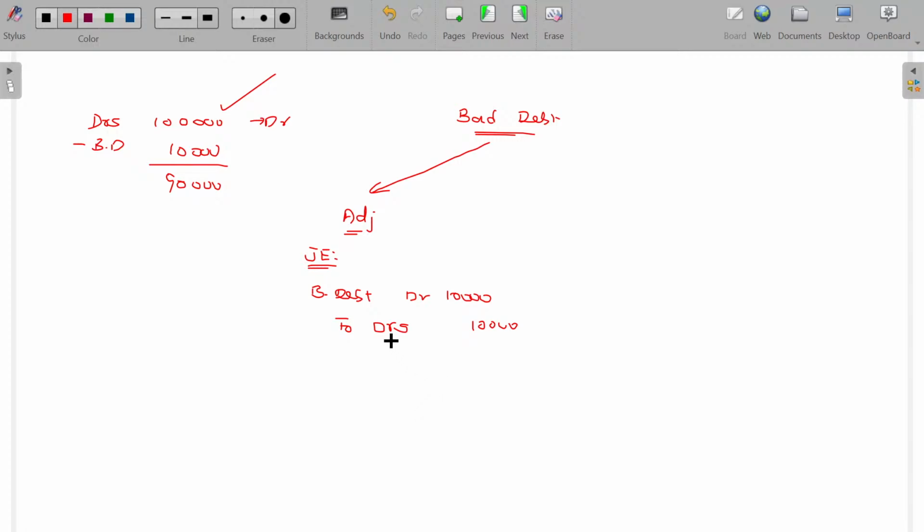And what about the bad debt? Bad debt is a loss or nominal account. Usually it will be transferable to the P&L account. So for that, the journal entry is profit and loss account debit, to bad debt. This is the transfer entry. Bad debt. Is that clear?